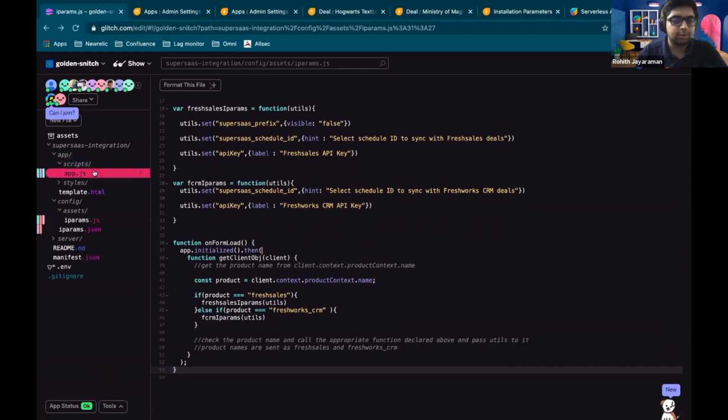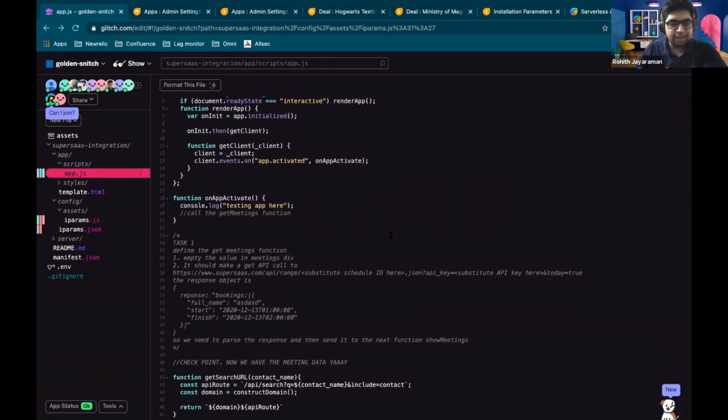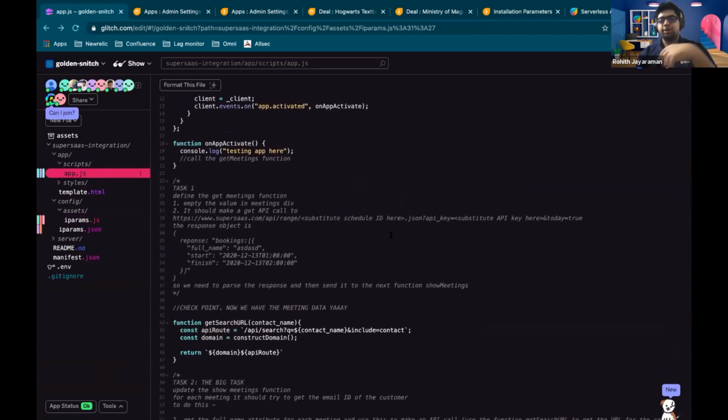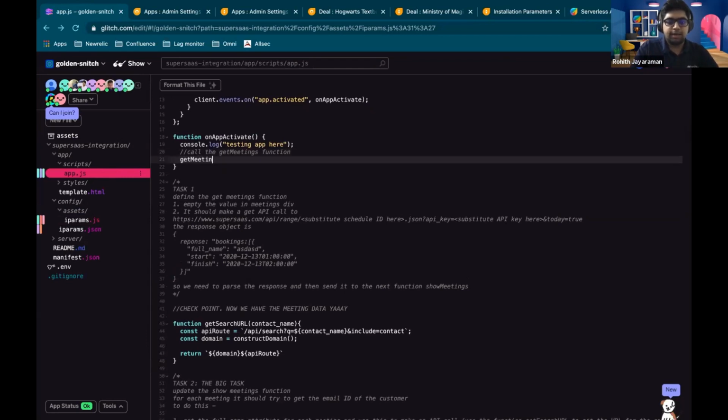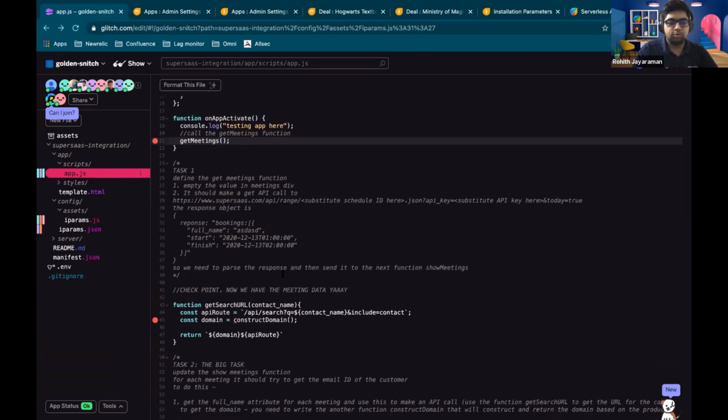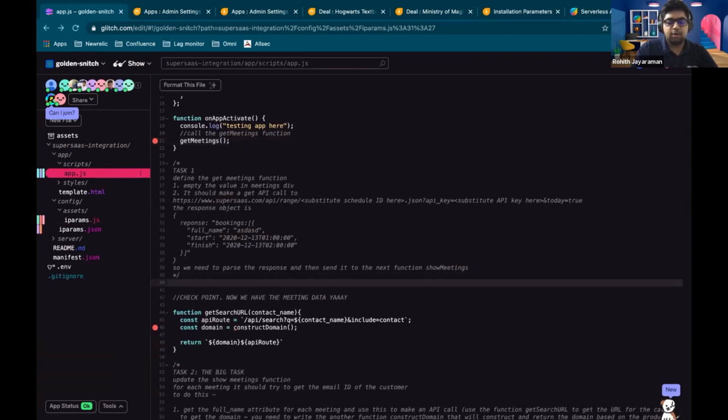So the next part is that we need to show the meetings for the day, right? We need to show the user all their meetings for the day. So the first thing we need to do is create a get meetings function. What this is going to do is make an API call to get all the meetings for the day from SuperSaaS.